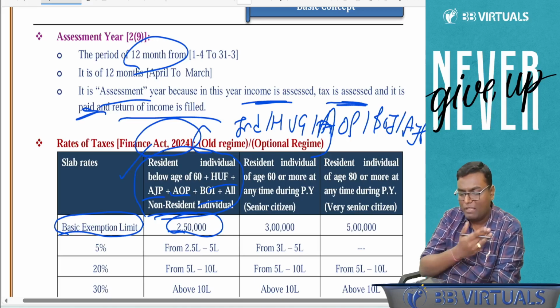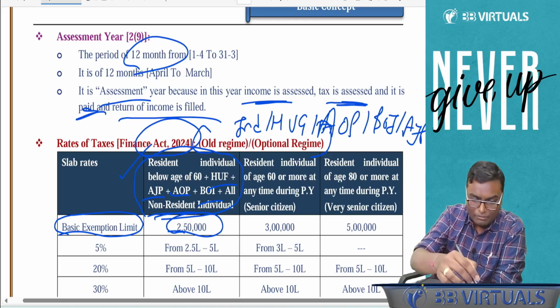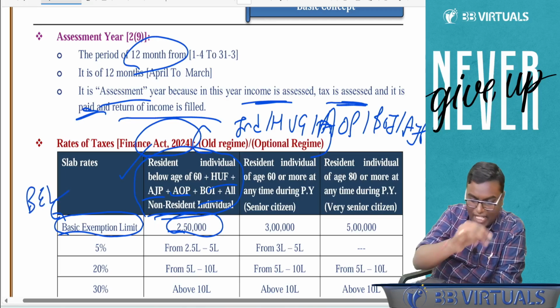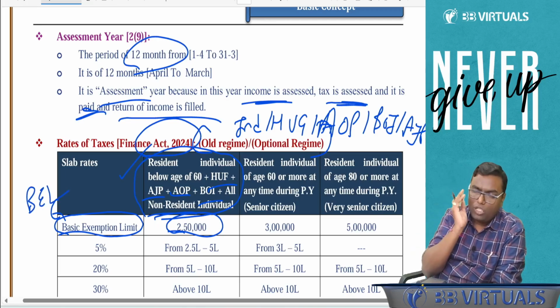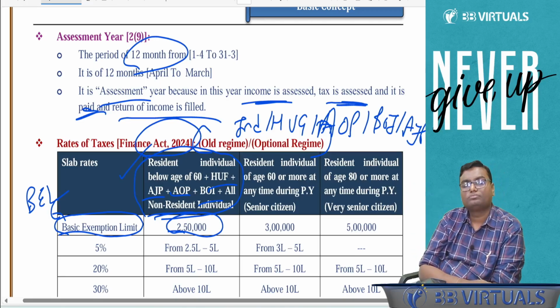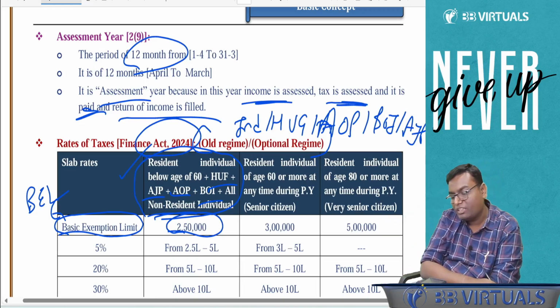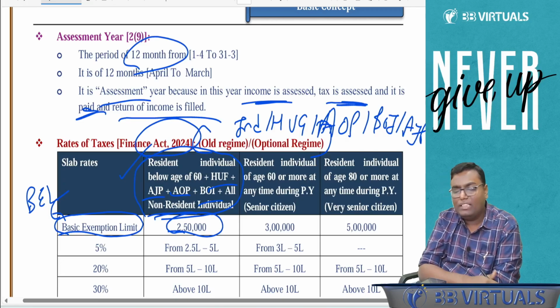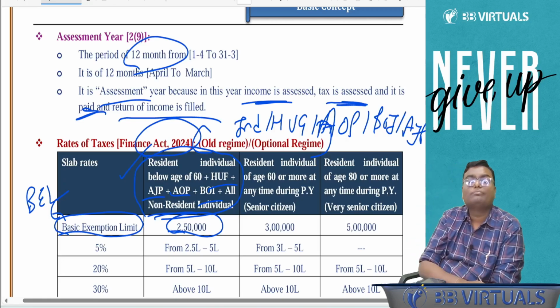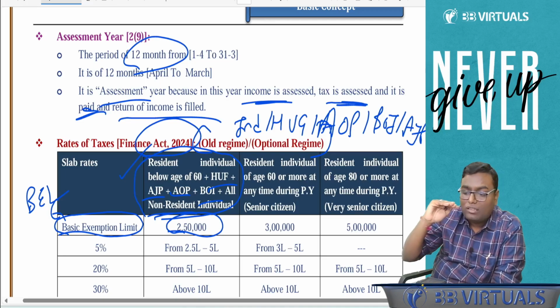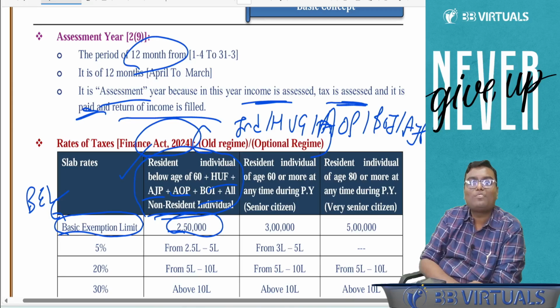Perfect. Zero, because of the basic exemption limit. Achha, basic exemption limit, in short, we will call it BEL. Tell me, what will be my tax payable if I am earning an income of 2,50,000? Again, zero, because it is up to the basic exemption limit. Now, what if I am earning an income of 3 lakh rupees? Can I say now it went more than 2,50,000?